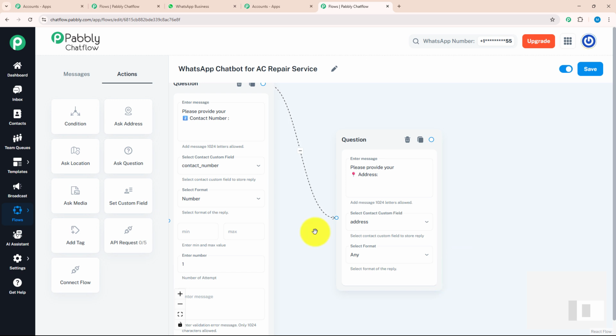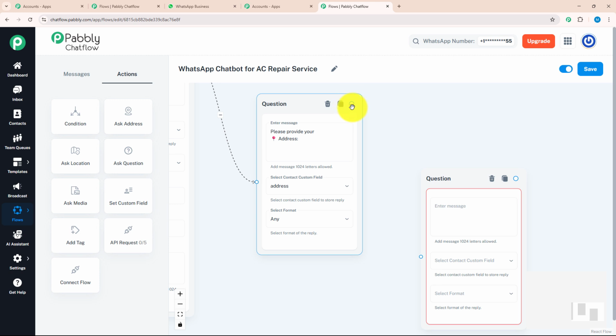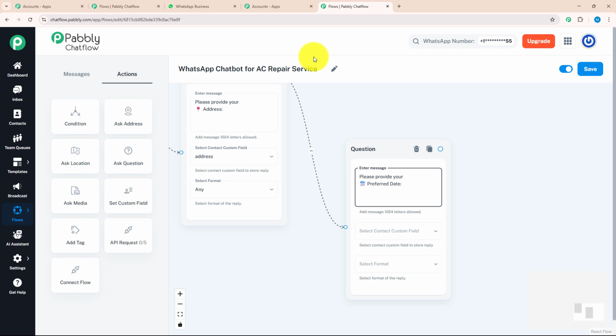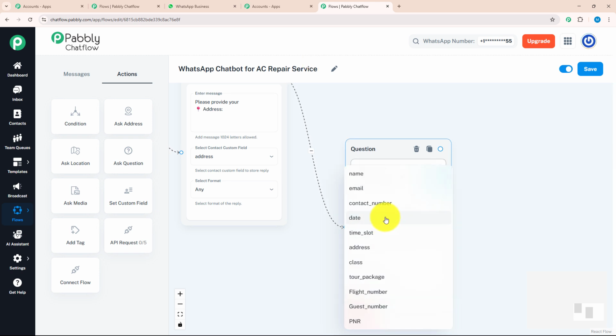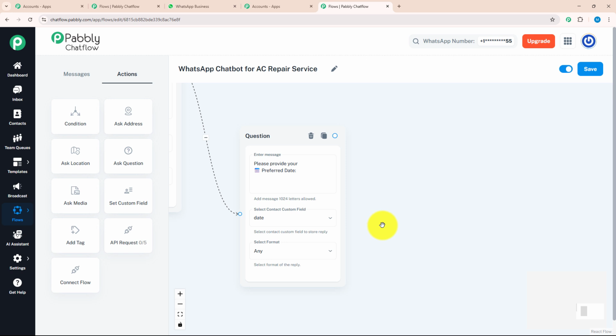After knowing the address, I want to know about the time slot and date. For that, I will again drag and drop this ask question and connect it with my previous question. And over here, I will enter a message as "provide your preferred date." And over here, I'm going to select date as my contact custom field and any as my format.